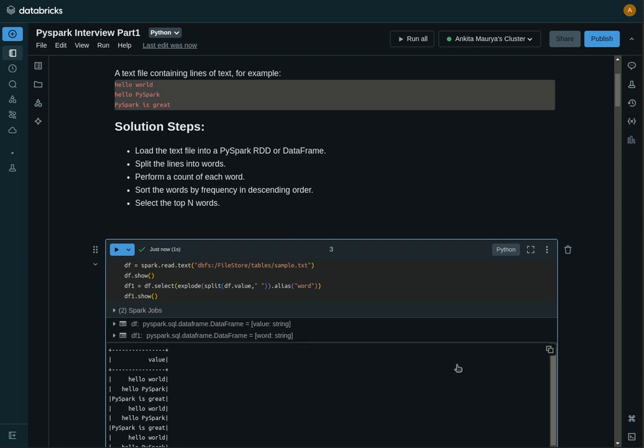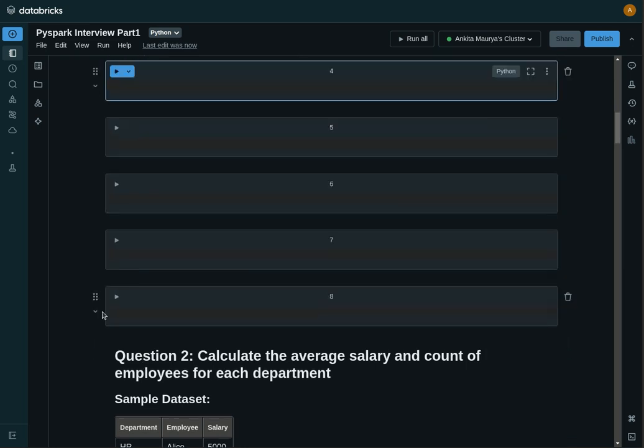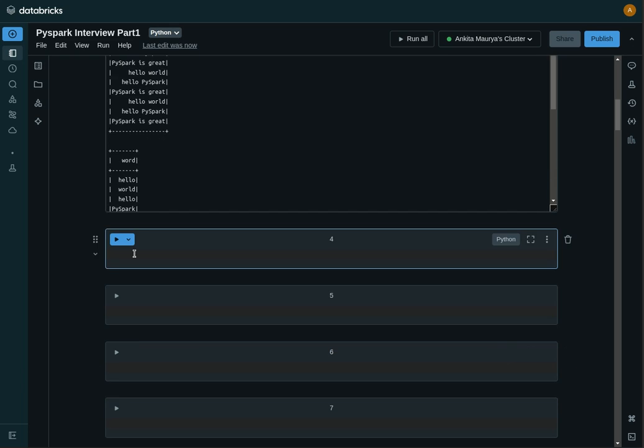So for that, I will create df2. How can we perform the count operation for each word?